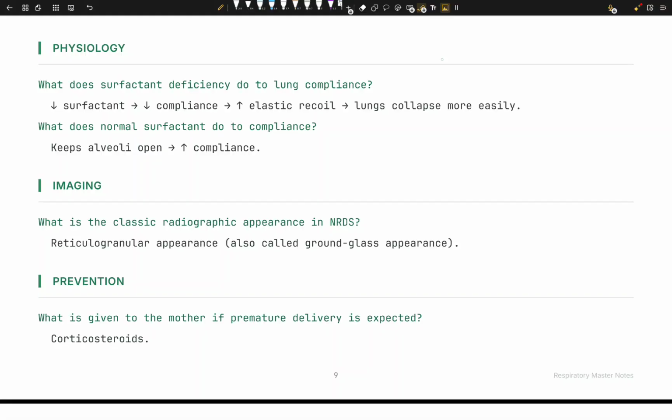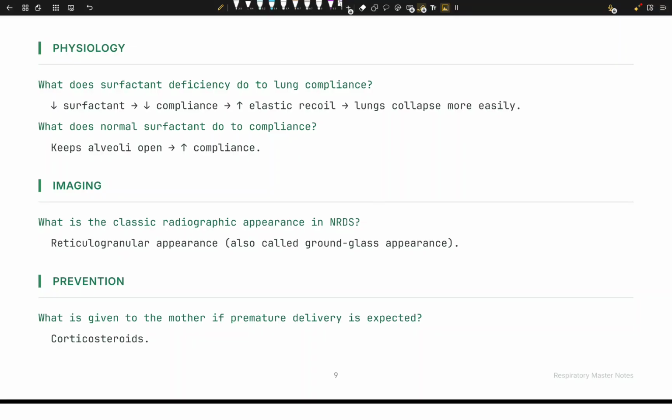Now understand this compliance concept. Compliance is just like when I'm talking to a guy and I say, hey, can you bring me water? And that guy is quite compliant. For example, I need a worker in my coffee shop, and I tell them, hey, can you make this type of coffee faster? And he's like, yeah, I'll do it. It means the guy is really compliant. And if I tell them, hey, do this, and he's like, no, I'm not going to listen to you, I'm not going to be compliant. So when I say that the lung is really compliant, this means we can stretch the lung really easily. It's really stretchable.